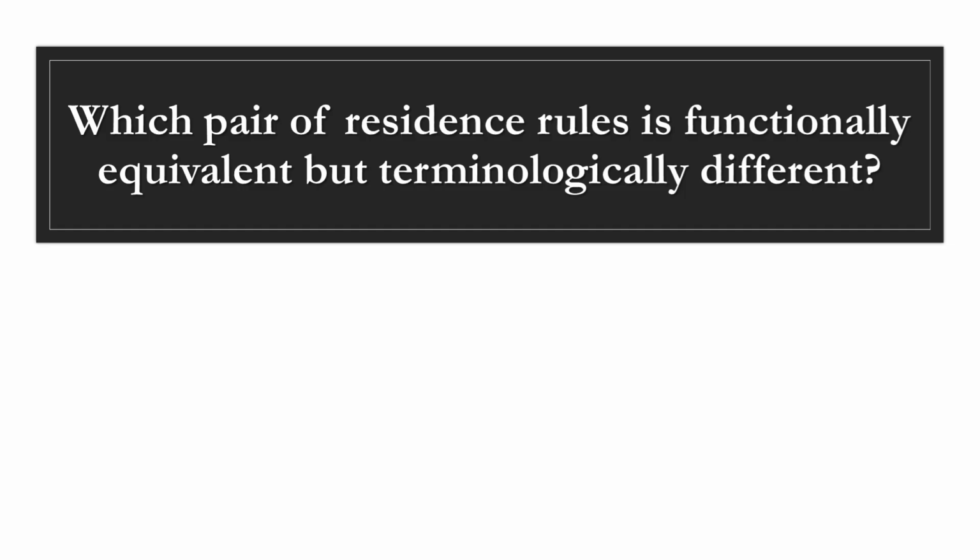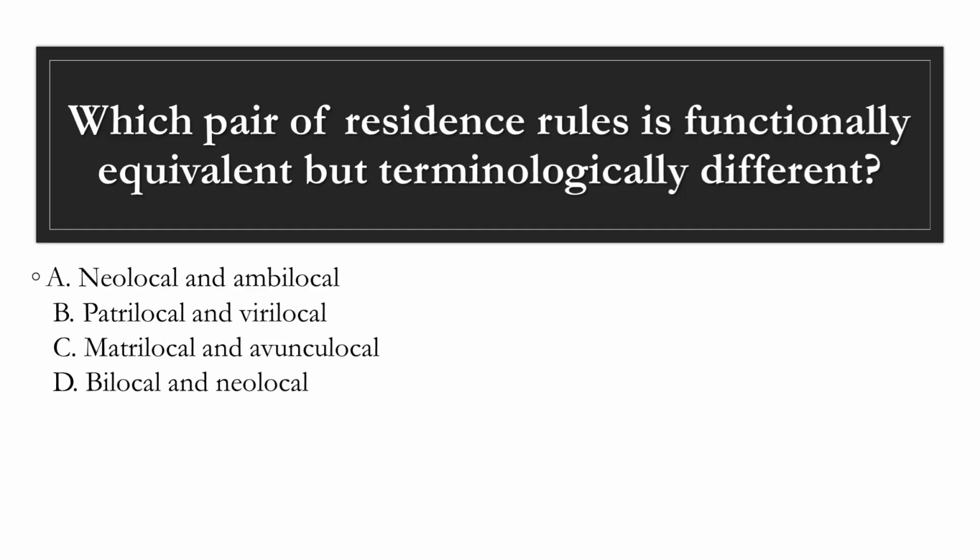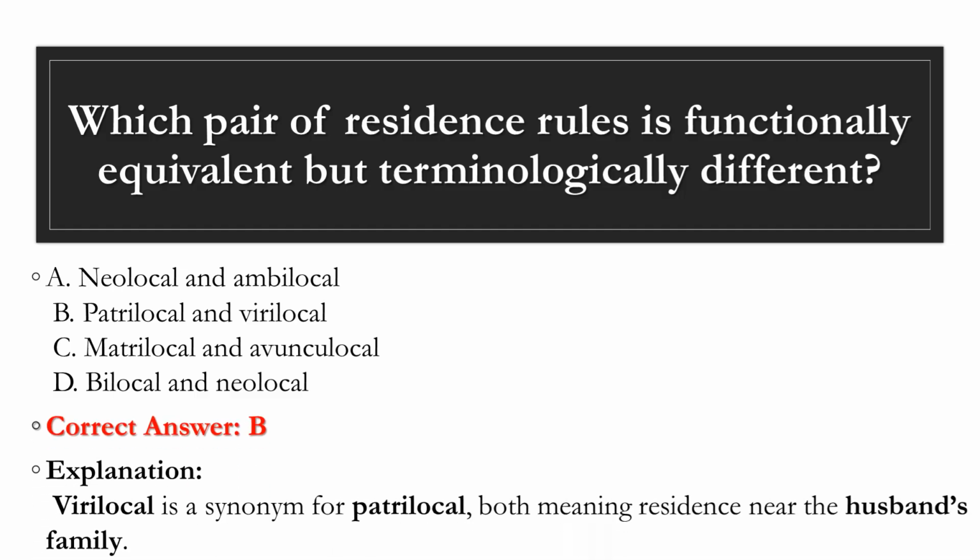Question 7. Which pair of residence rules is functionally equivalent but terminologically different? A. Neolocal and ambilocal. B. Patrilocal and verilocal. C. Matrilocal and avunculocal. D. Bilocal and neolocal. Correct answer, B. Explanation. Verilocal is a synonym for patrilocal, both meaning residence near the husband's family.